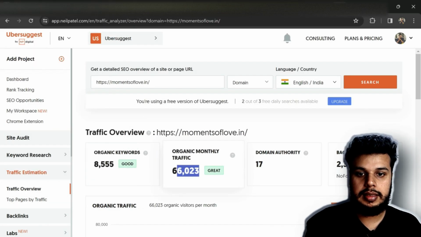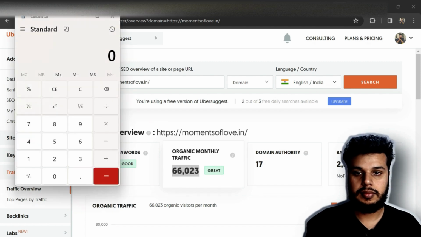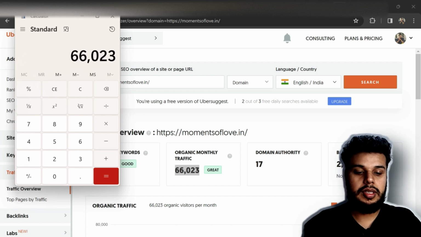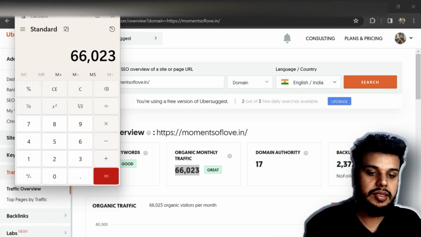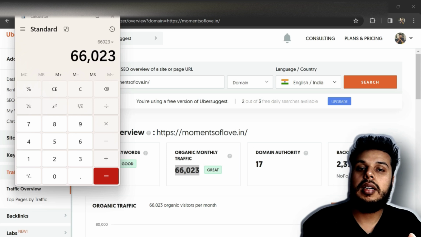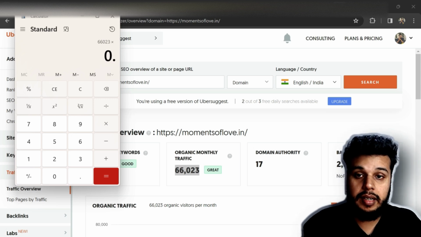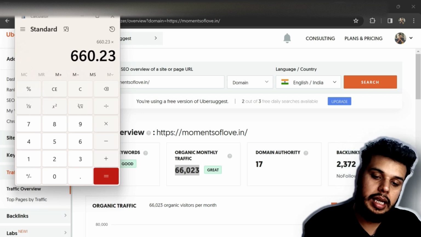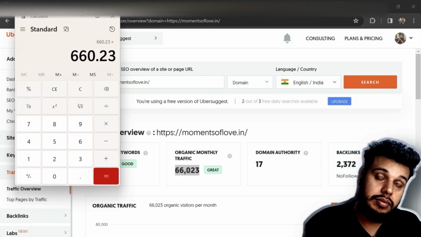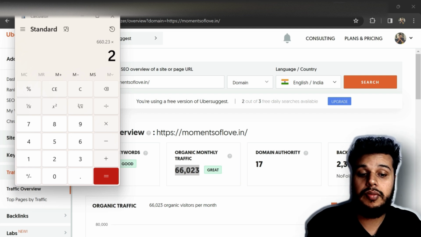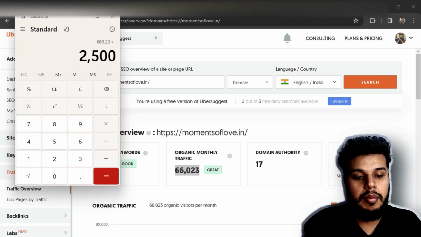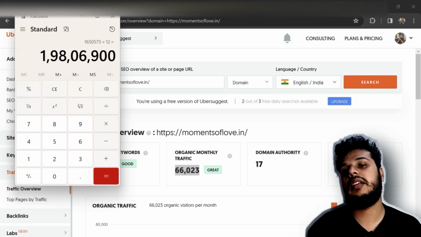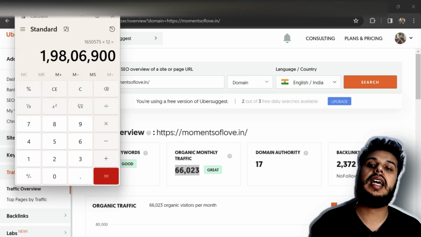So this is the monthly searches multiplied by the conversion rate. The conversion rate was somewhere around, guys, 0.01, multiplied by average order value, that was somewhere around 2500 bucks, multiplied by 12. So guys, this is the revenue potential for this particular business idea.